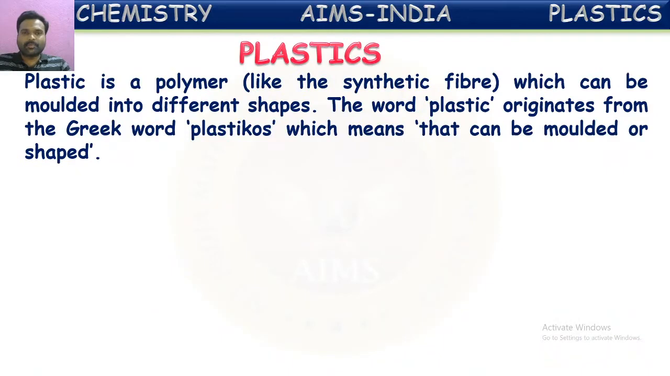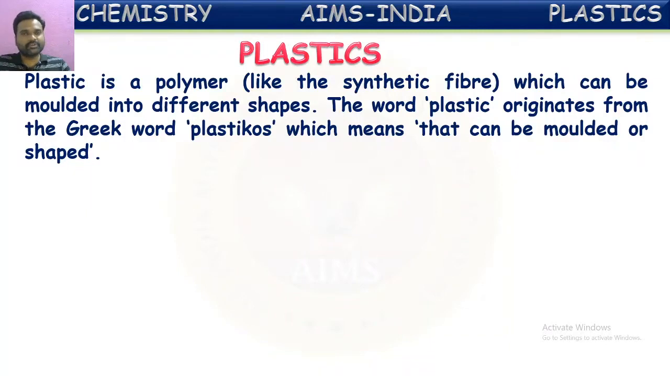Plastic is also a polymer, just like the synthetic fibers, which can be molded into different shapes. The word plastic originates from the Greek word plastikos, which means that which can be molded or reshaped. So plastics are also polymers like synthetic fibers.